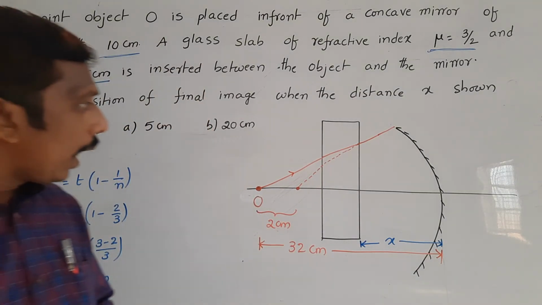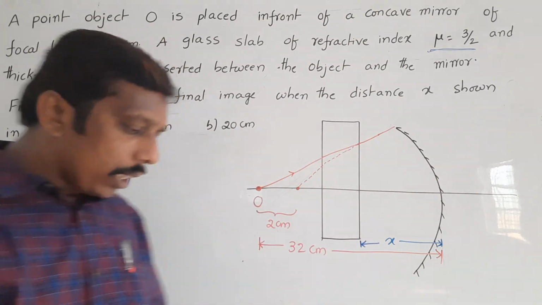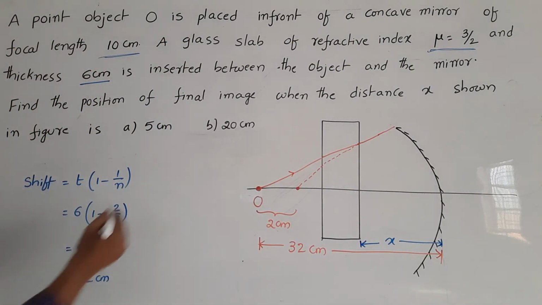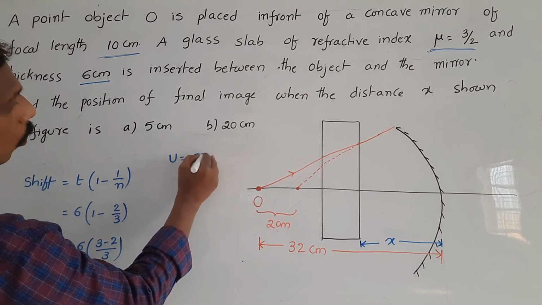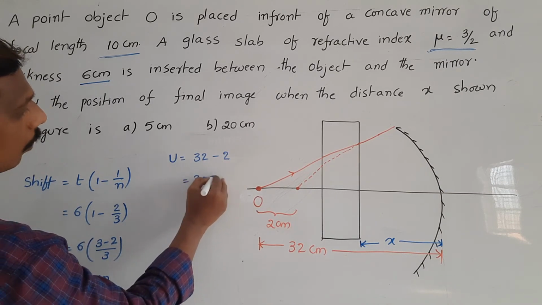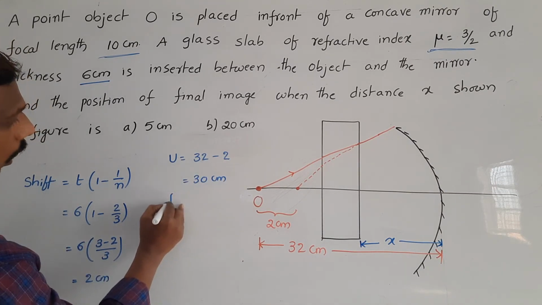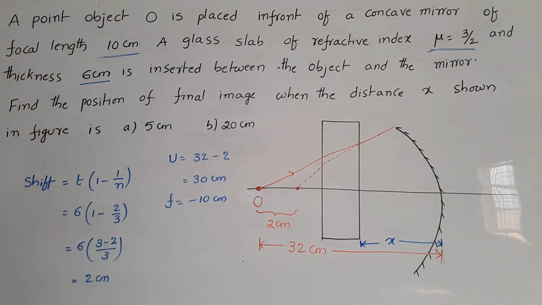So this one acts as an object for the concave mirror. So object distance for the concave mirror is u equal to 32 minus shift 2 centimeter, 30 centimeter. Focal length f is equal to 10 centimeter. Then first calculate image distance.